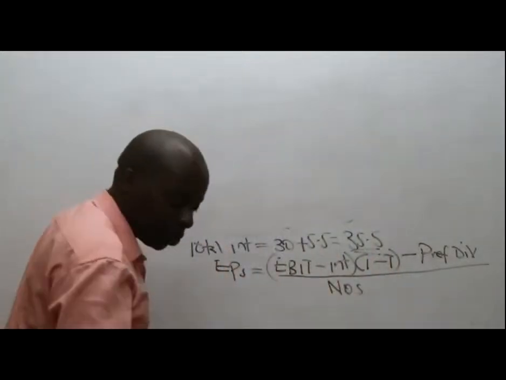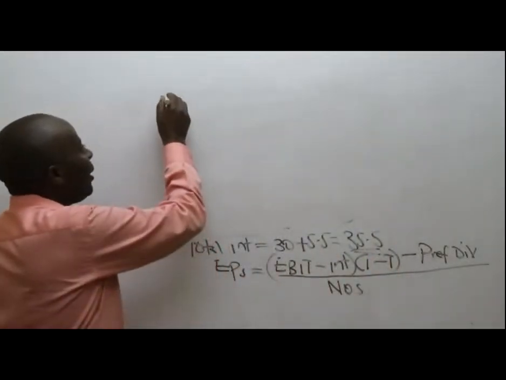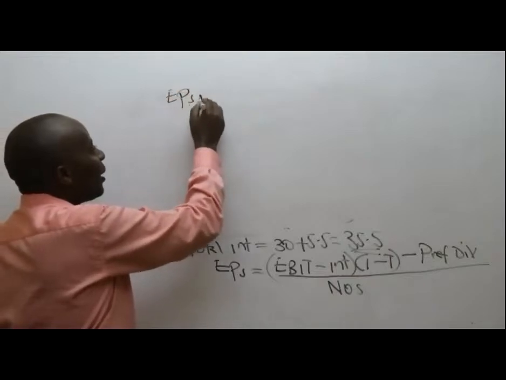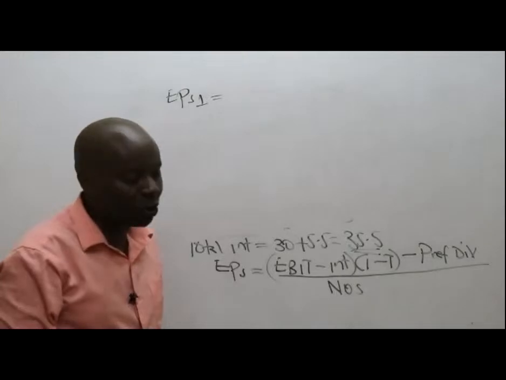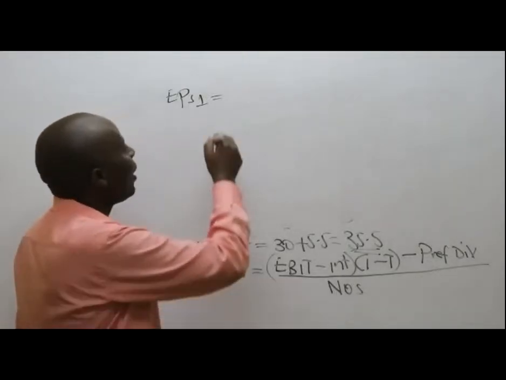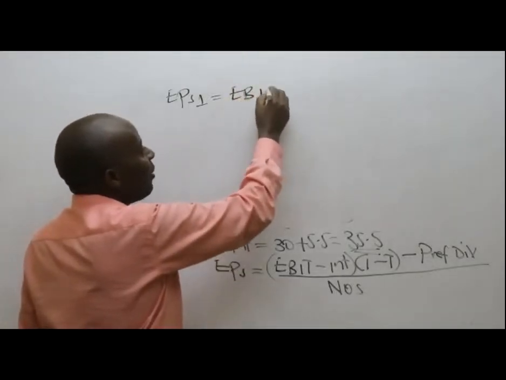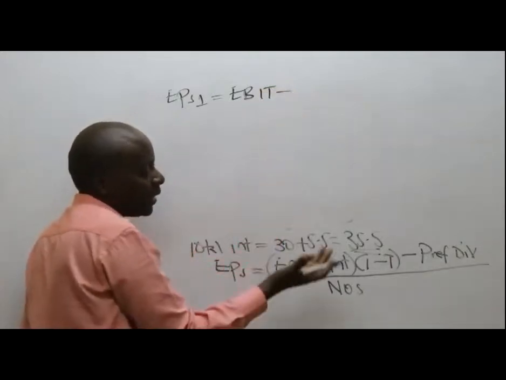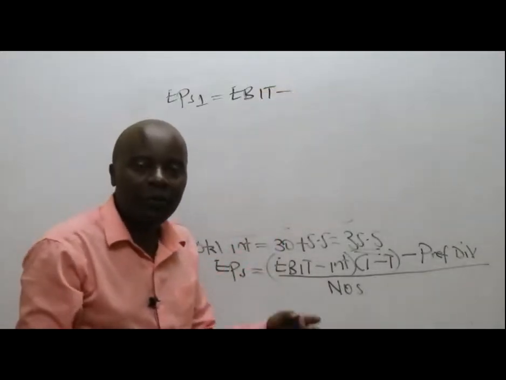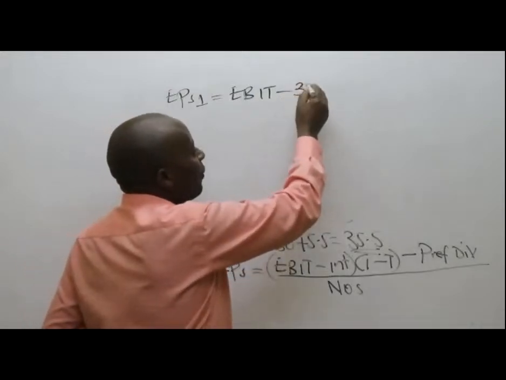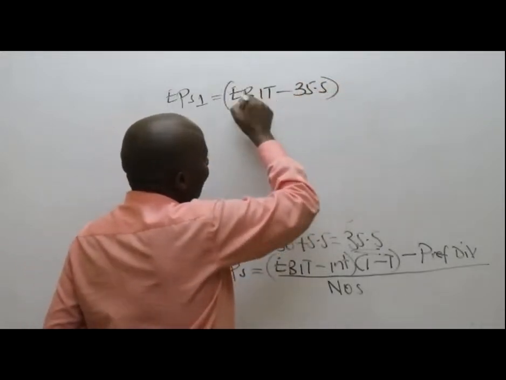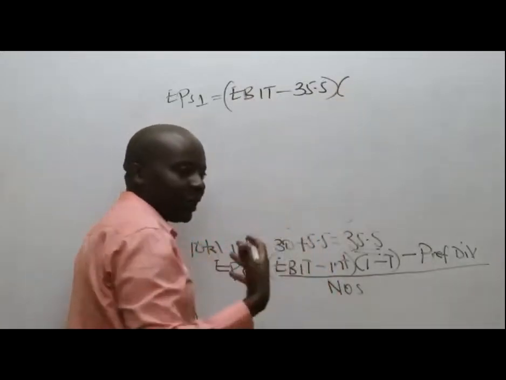So EPS option 1 will be equal to, we have EBIT minus interest, which you have already given me under option 1. If we borrow, if it's borrowing under option 1, you told me interest is 35.5 multiplied by 1 minus tax.